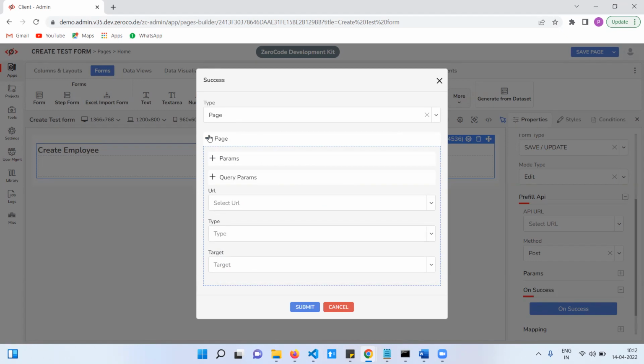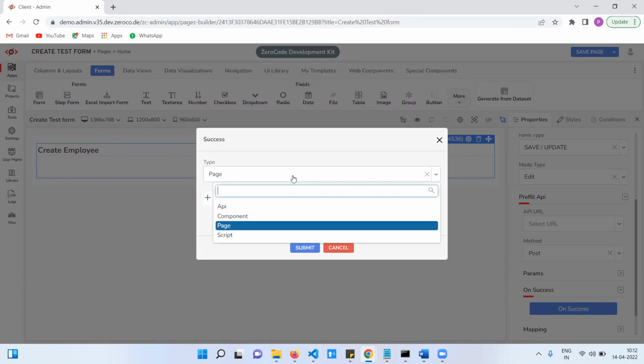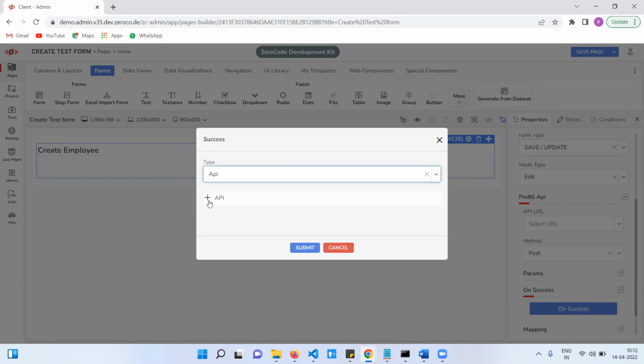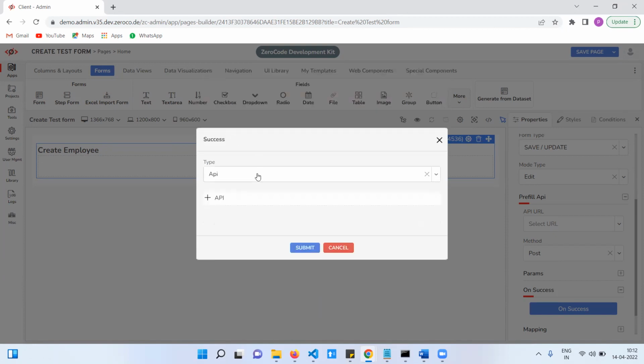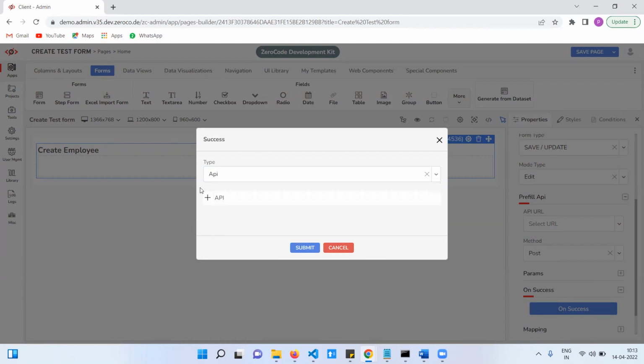So these are the parameters we take for page navigation. Suppose you select API, these are the fixed actions in Zerocode. Anywhere we have only 4: API, component, page, script. These are the 4 actions. Even a button also has these actions.